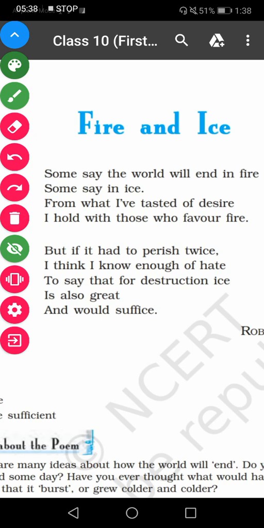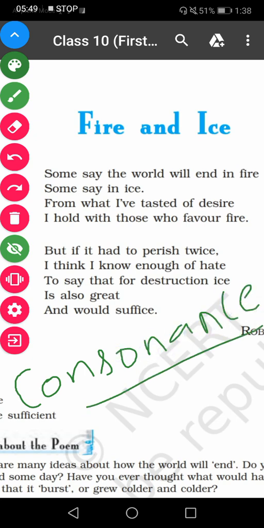Now another literary device which has been used in this poem is consonance. What is consonance? When the consonant sound is repeated in the word, it is called consonance. When the vowel sound is repeated, it is called assonance. Understood? And when the consonant sound is repeated, that is called consonance.